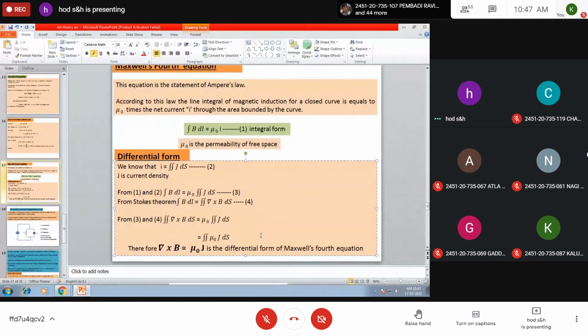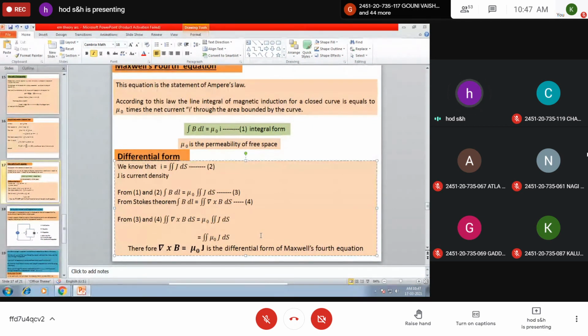If you see this expression, the operator del is operated on B, which is a magnetic field. As an outcome, we are getting permeability times the current density J. That means conversion of magnetic field into electric field and vice versa. That is, it is a time varying field. So these two expressions 3 and 4 are for varying fields. The first two, Maxwell's first equation and second equation, are for steady fields.